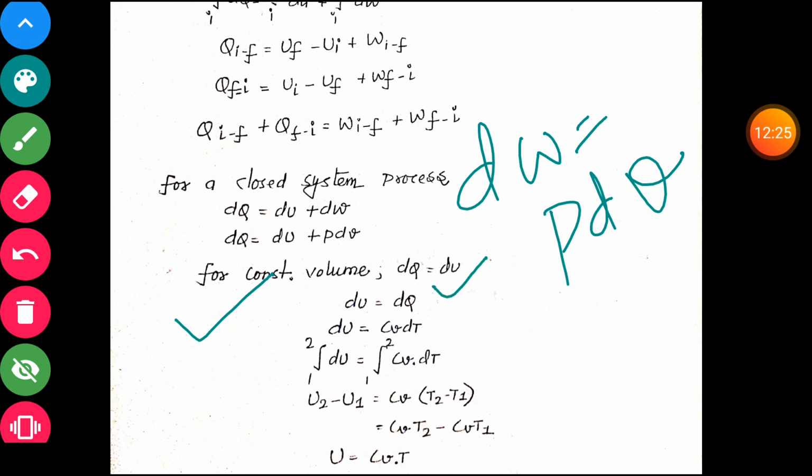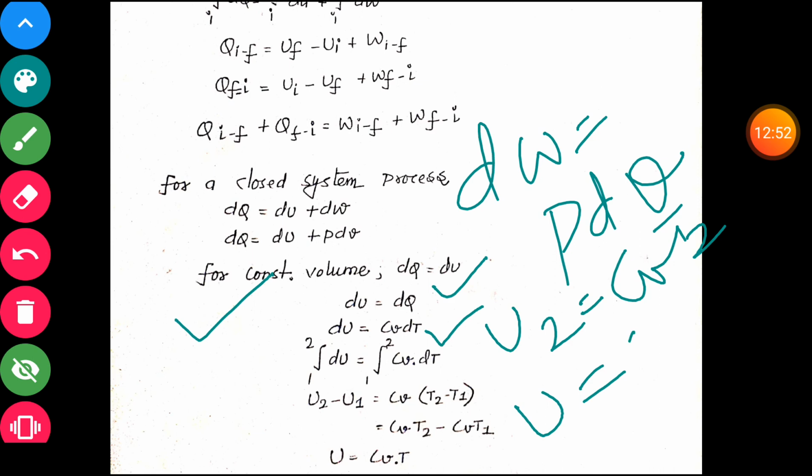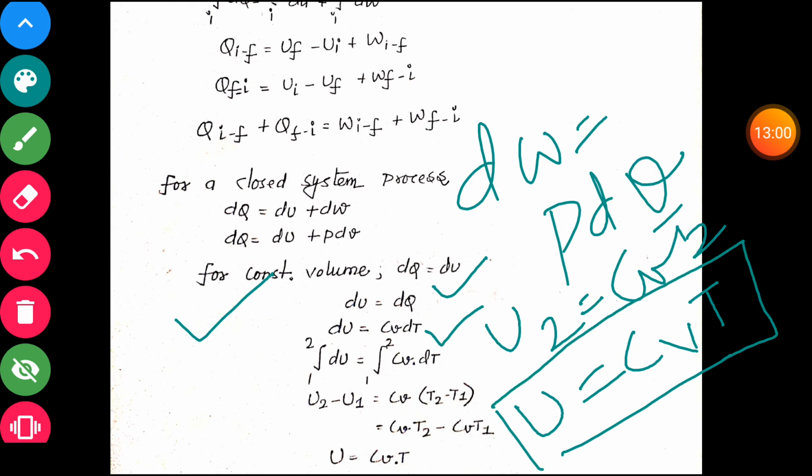Now we know that dq is equal to cv dt. Integrating from 1 to 2, the integral of du is equal to the integral from 1 to 2 of cv dt. Then u2 minus u1 is equal to cv times t2 minus t1. It means internal energy is a function of cv and t, so it totally depends on the temperature.